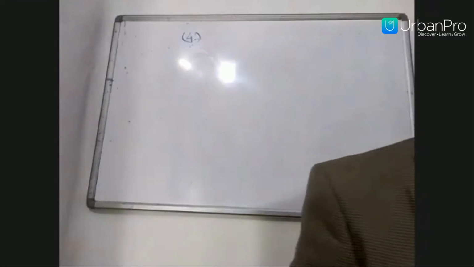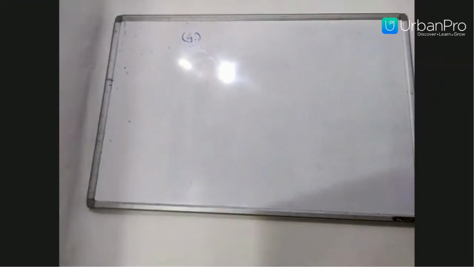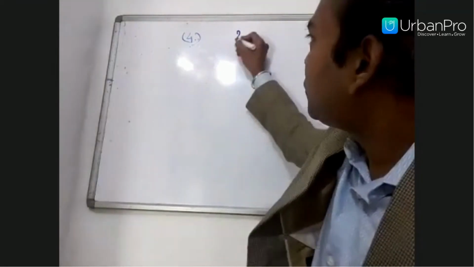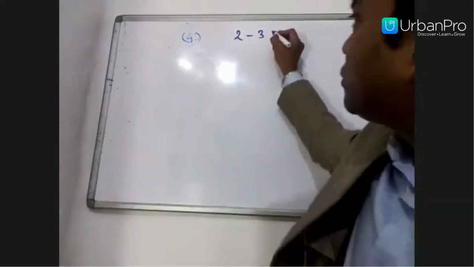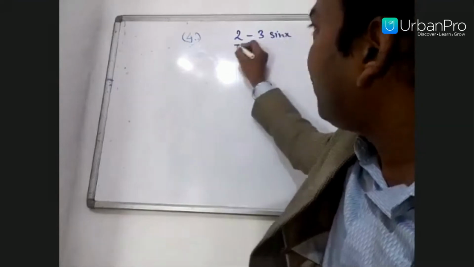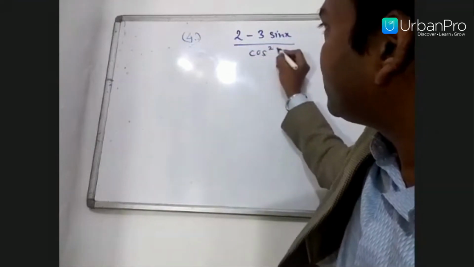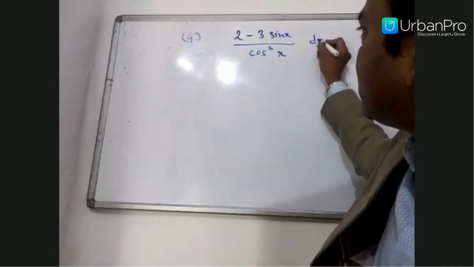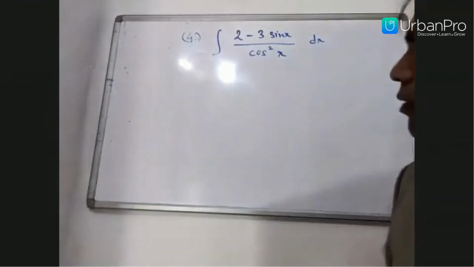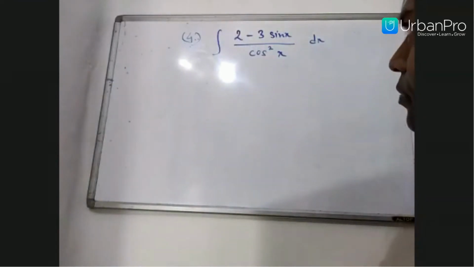Suppose you have the problem: integral of (2 minus 3 sin x) upon cos square x. How will you integrate it?